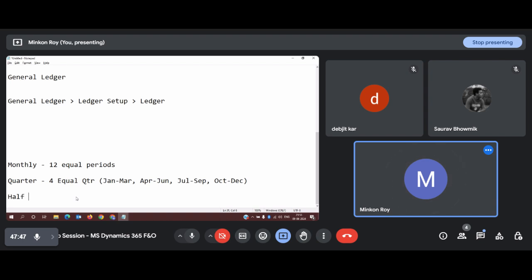Some wish to keep the period divided into a half year. Half year means if we are dividing one full year into two, it will be 2 half years, right? 2 half years means January to June, July to December. Am I clear, guys?